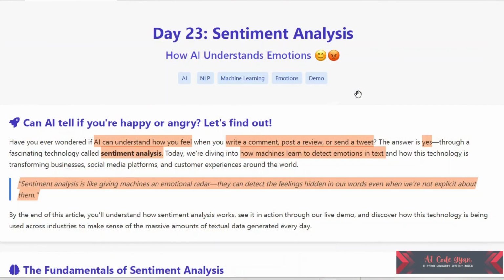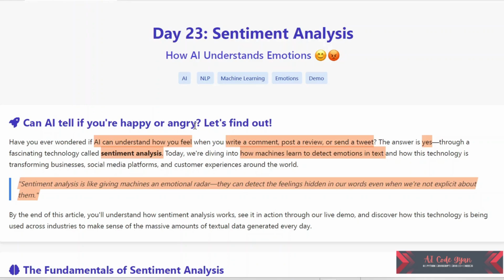Now today let us talk about sentiment analysis, how AI understands emotions. So can AI tell if you are happy or angry? Let's find out. Have you ever wondered if AI can understand how you feel when you write a comment, post a review, or send a message? The answer is yes, through a fascinating technology called sentiment analysis. Today we are diving into how machines learn to detect emotions in text and how this technology is transforming businesses, social media platforms, and customer experiences around the world.